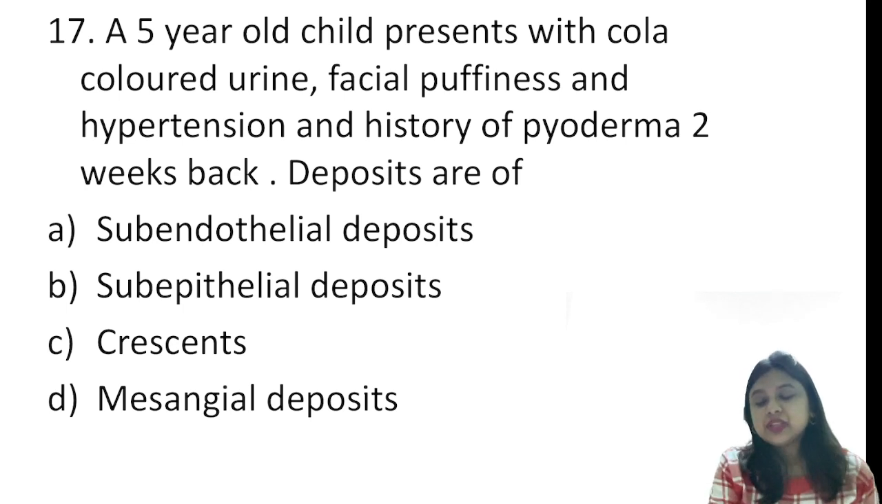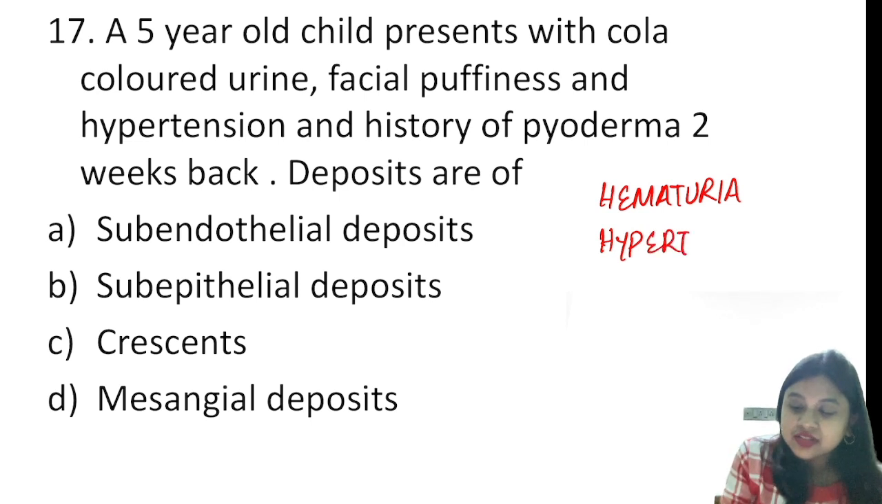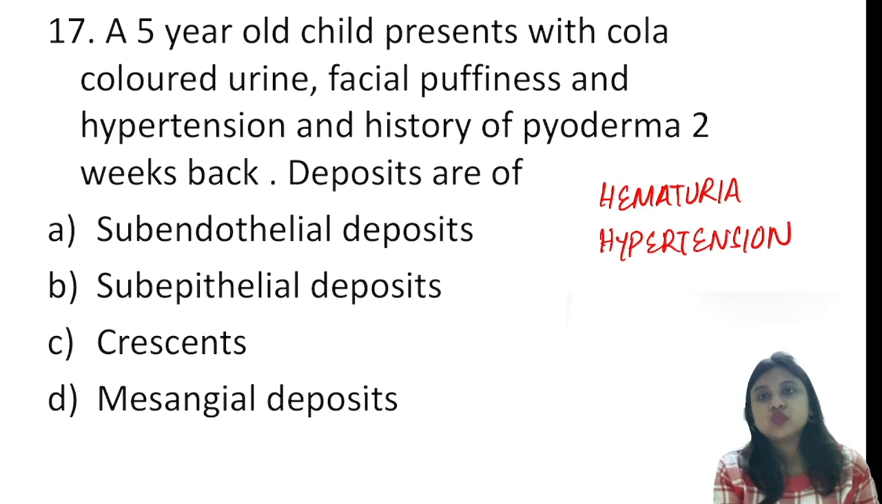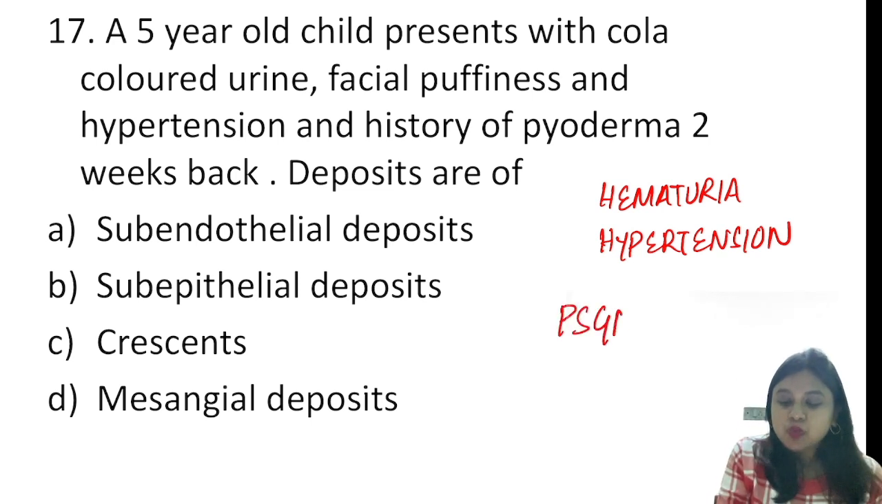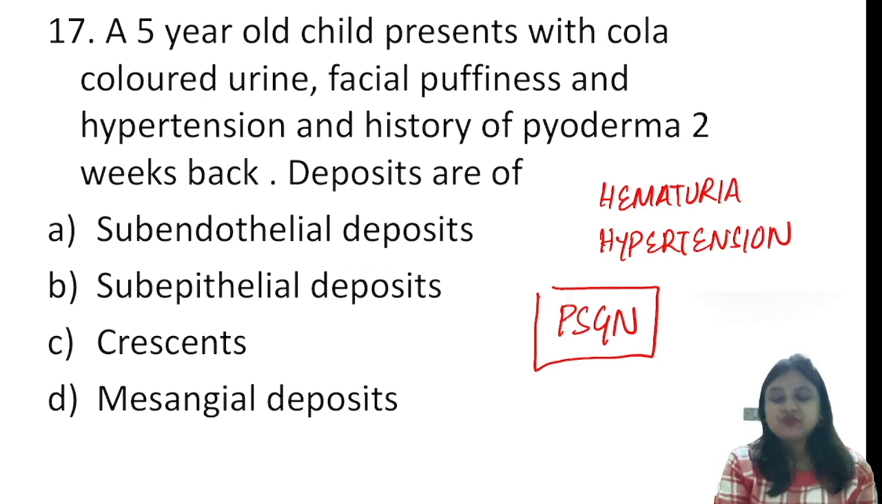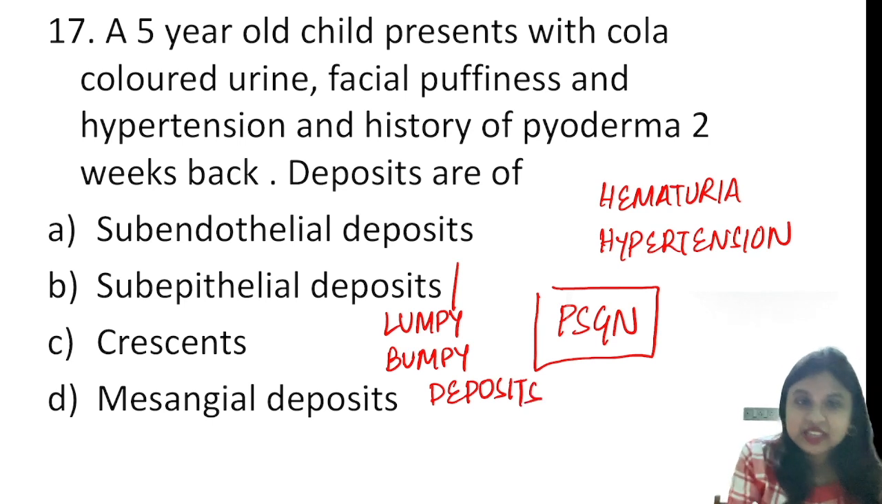A 5-year-old child presents with cola colored urine. Okay, so we have hematuria, facial puffiness, hypertension. And the second point actually clinches the diagnosis, that is history of skin infection 2 weeks back. So we are dealing with nothing but PSGN, post streptococcal glomerulonephritis, and we all know in post streptococcal glomerulonephritis we'll have lumpy bumpy deposits or nothing but the subepithelial deposits. So lumpy bumpy deposits. So this is something which we are reading from our Robbins pathology days.